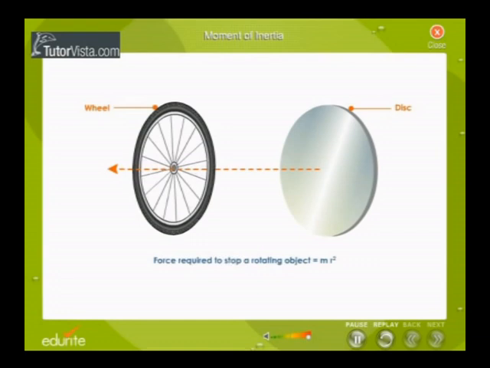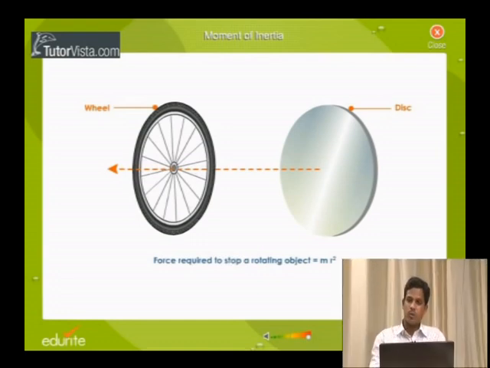Your mass is nothing but an area, as I already told; your mass is nothing but a small dA, and r square is the perpendicular distance. Your perpendicular distance is the radius. In the last slide I told dA into y square. In this case m into r square, the meaning is the same. So it is a product of mass into r square.